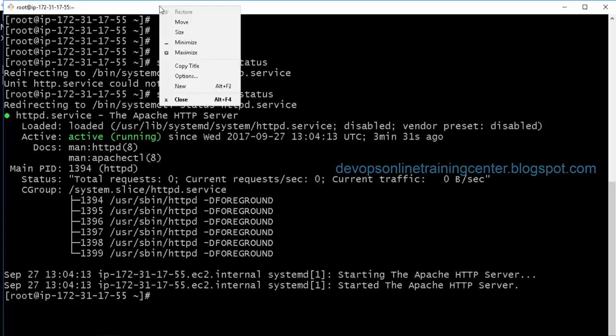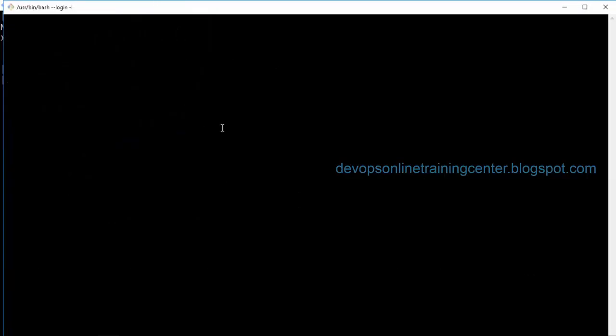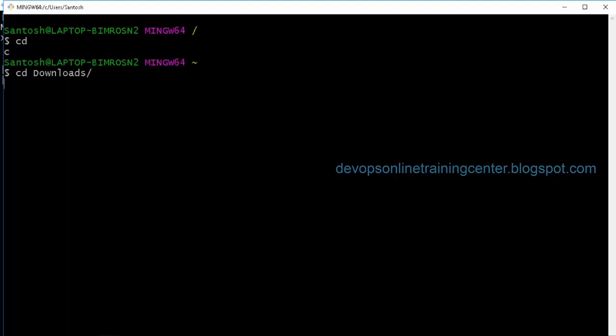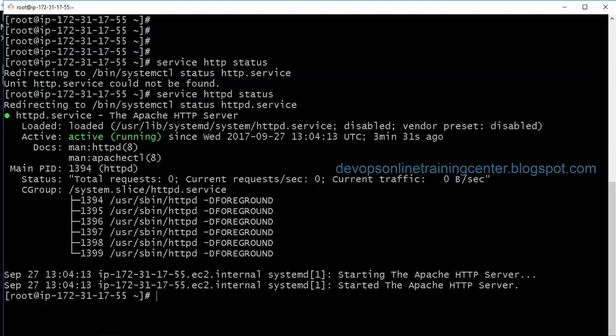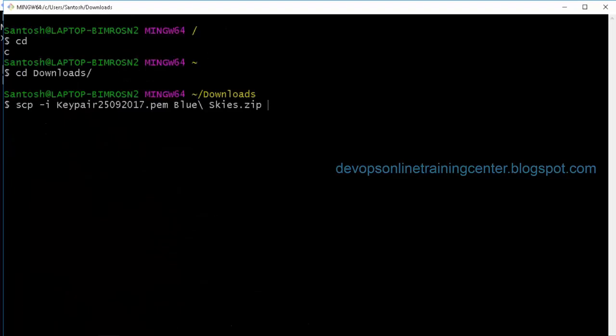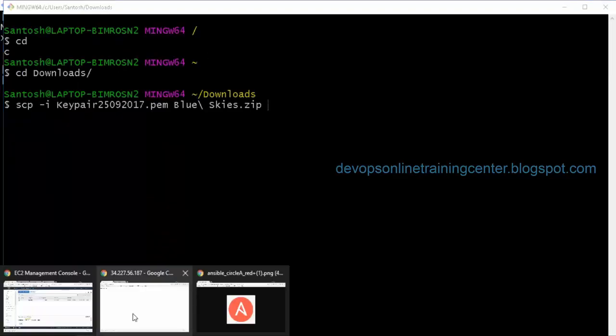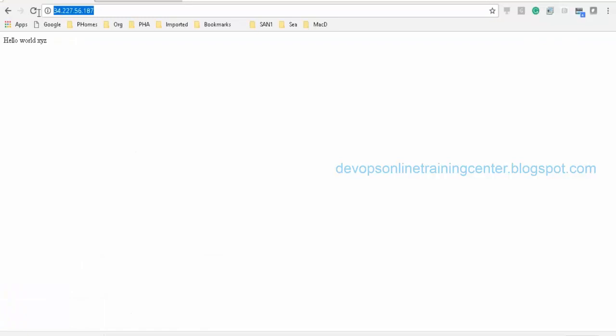So let me open another terminal and go to downloads, and from there I want to copy the Blue Skies website. So scp -i key pair, and then what is the name of the file? blueskies.zip. Then what is the IP address? Sorry, I need to give the public IP. Okay, this IP.